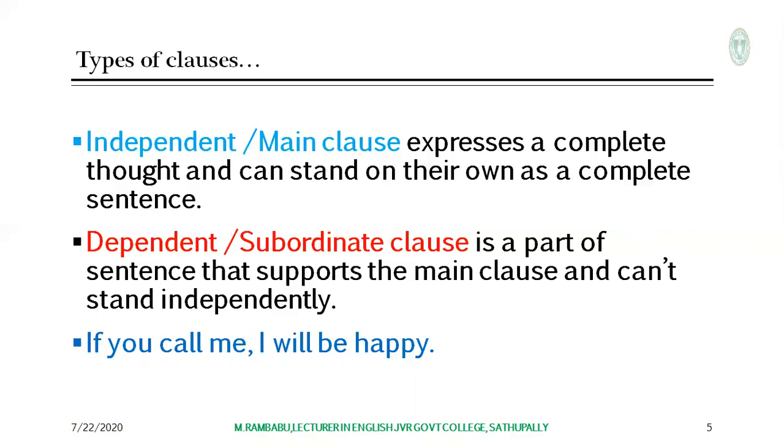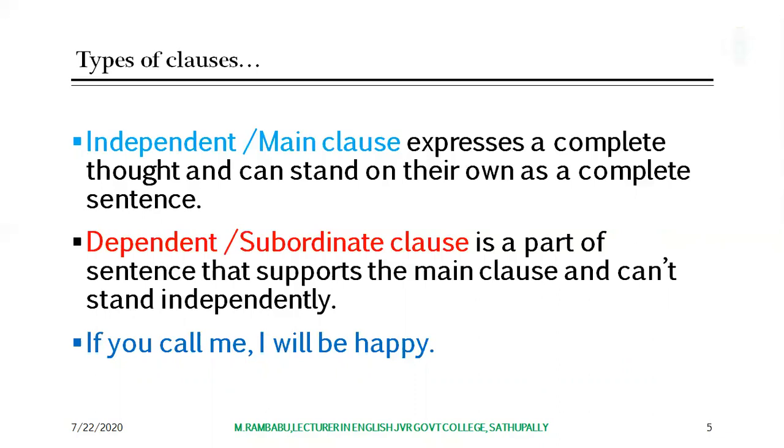The clause I will be happy expresses its own meaning. It doesn't depend on others for completion of its meaning.